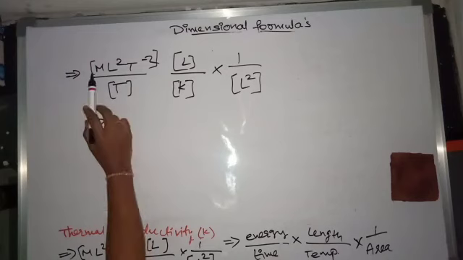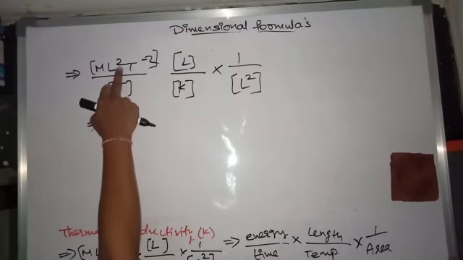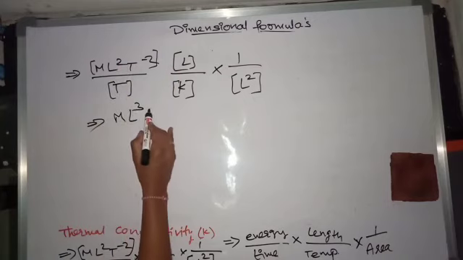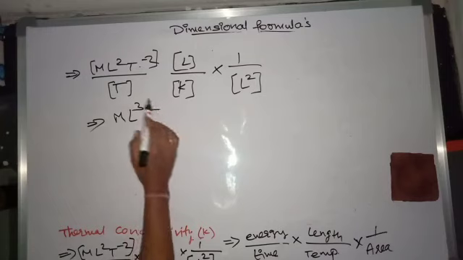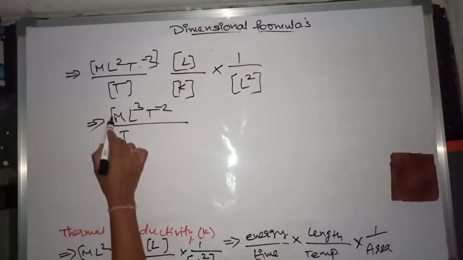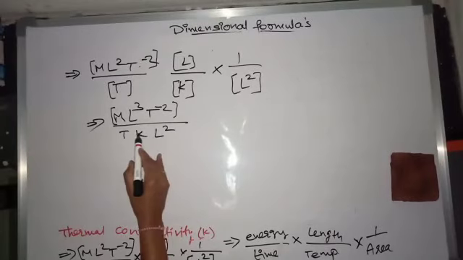You are left with only one M, power 1, so M1. L2 L1 is L3, T power minus 2 and T power minus 2 divided by temperature into Kelvin into L square.